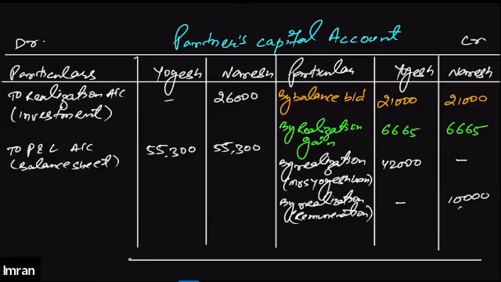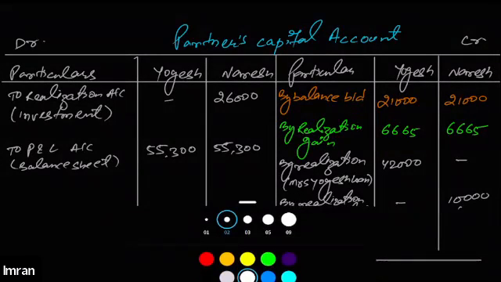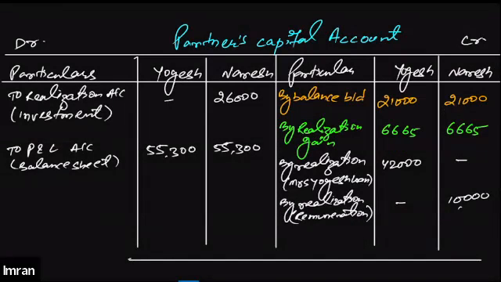Both of you noted? All right then. So now we will total the credit side of both the partners' capital accounts. The sum total of the credit side of Yogesh is 69,665.